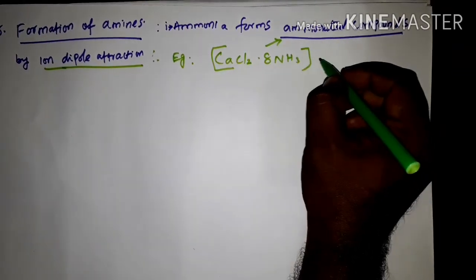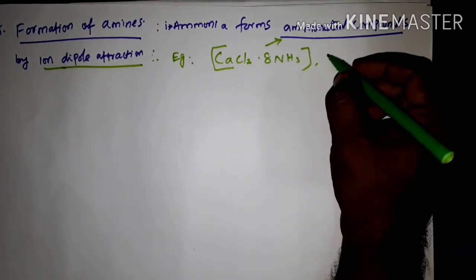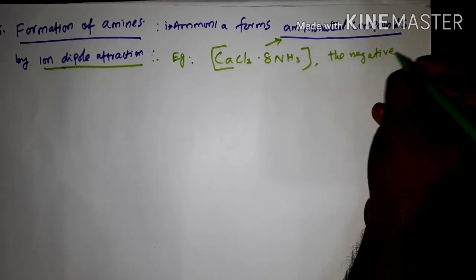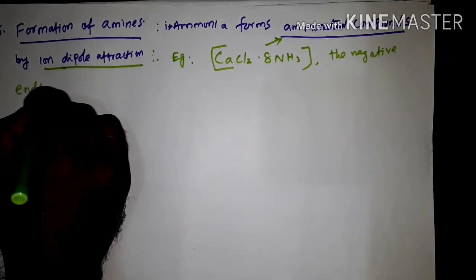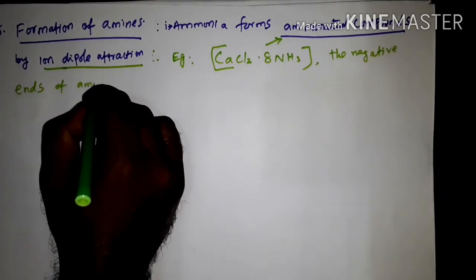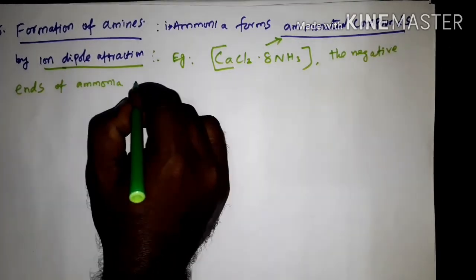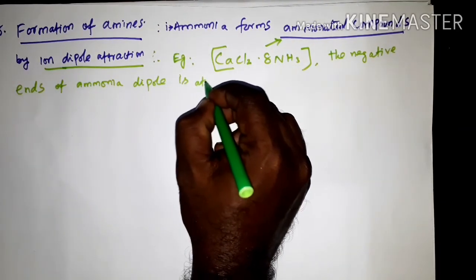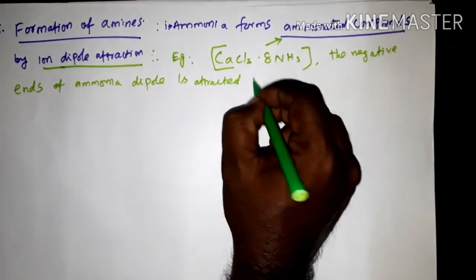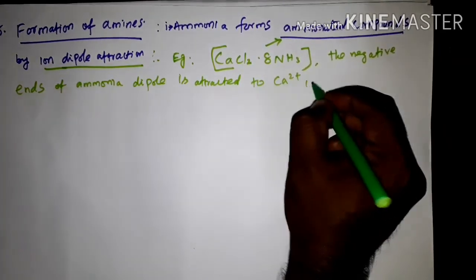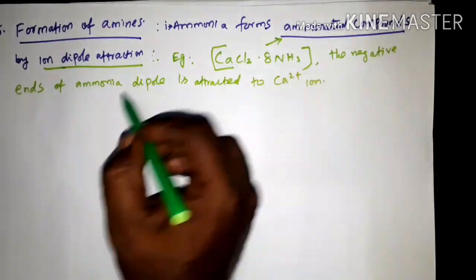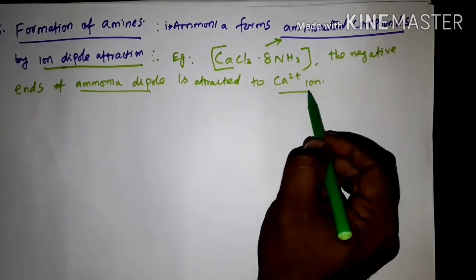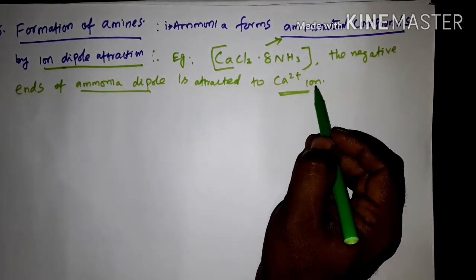So here the negative end of the ammonia dipole is attracted to the calcium positive ion.